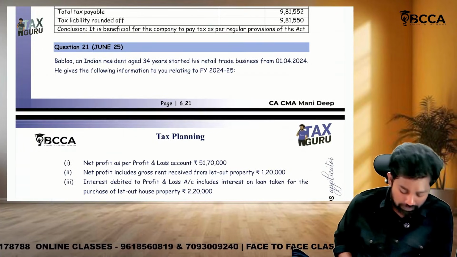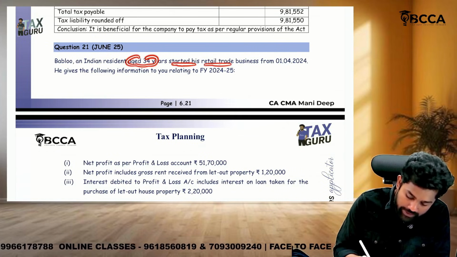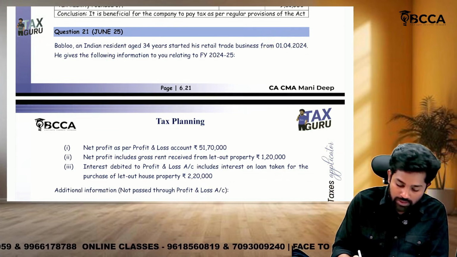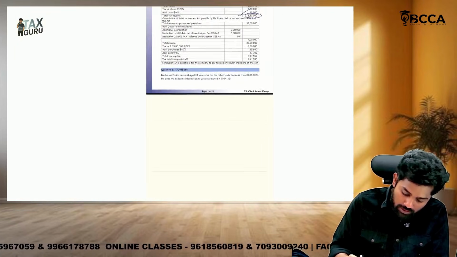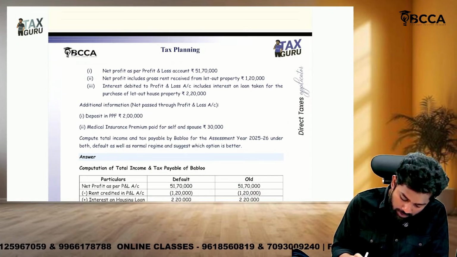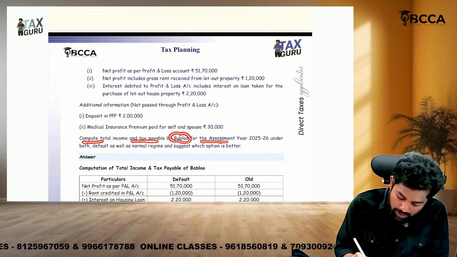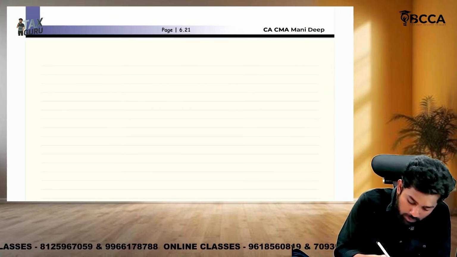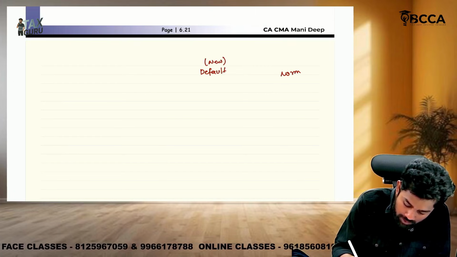Question number 21. Bablu is an Indian resident, aged 34 years, started his retail trade business from 1st April 2024. He gives the following information relating to financial year 24-25. Okay. So Bablu also we will solve, sir. Last line, compute total income of Bablu. Bablu is an individual. Okay, under default regime as well as under normal regime. So default regime means new regime, normal regime means old regime.